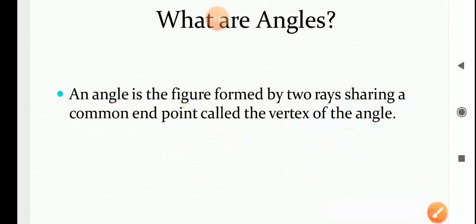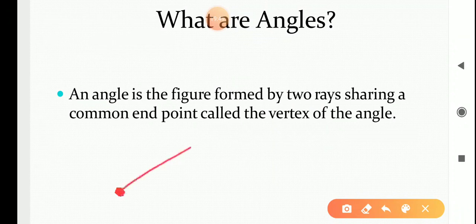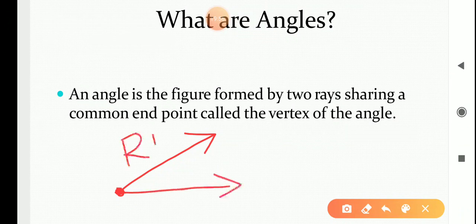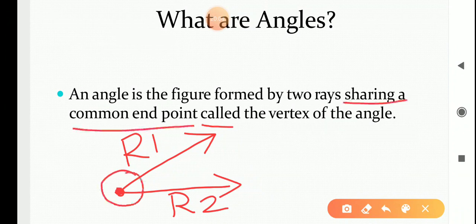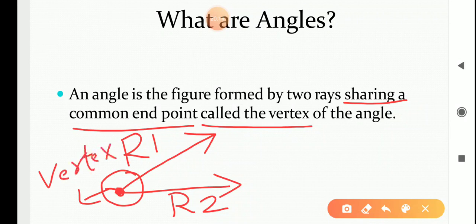So it means that one common end point is given and from sharing this common end point, two rays are formed like this. This is ray 1 and this is ray 2. And this shared common endpoint is called vertex. What is this common endpoint called? Vertex. It is known as vertex. This common endpoint is known as vertex of the angle.